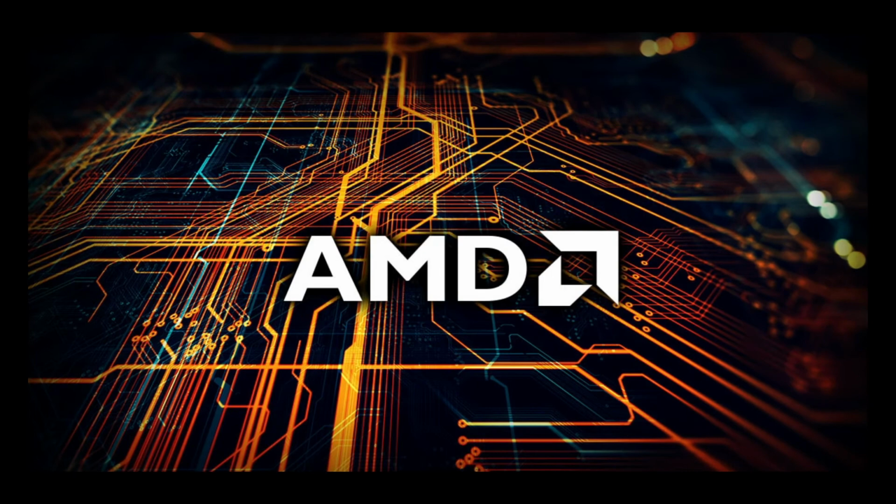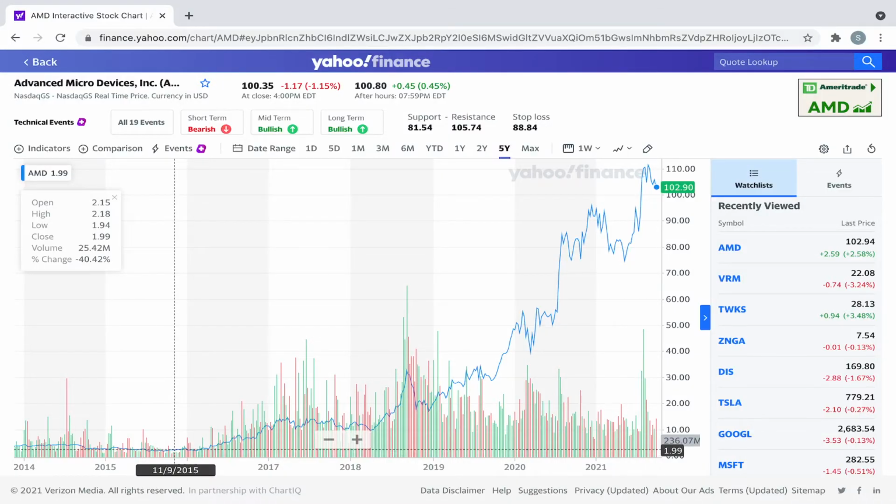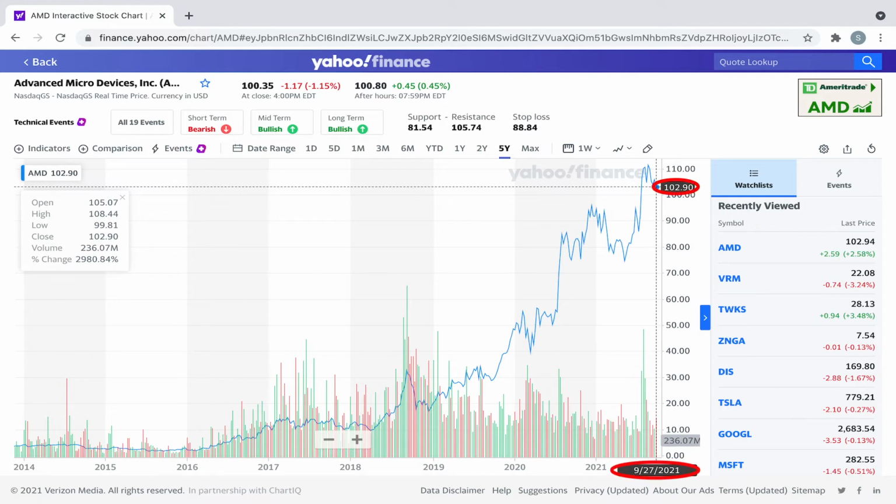Now, let's look at how investment risk changes with new information by taking an example. Let's take the example of Advanced Micro Devices, a computer processor manufacturer for PCs, servers, and graphics. The main competitor is Intel. AMD is the ticker symbol for its stock, and it was at an all-time low of $2 during end 2015. As of the time of making this video in September 2021, AMD is trading at approximately $100 per share, which implies a 50-fold price increase in 6 years.